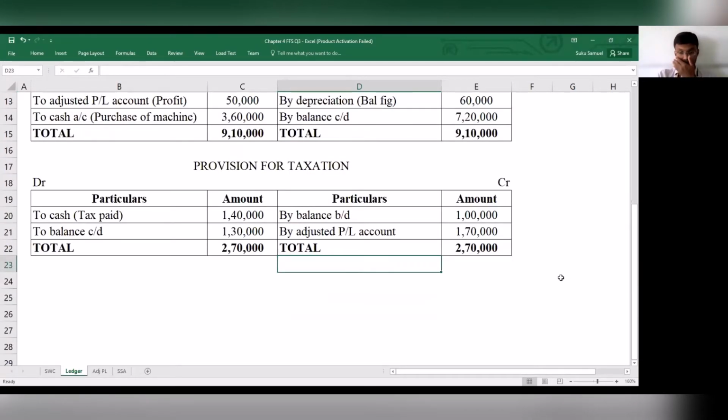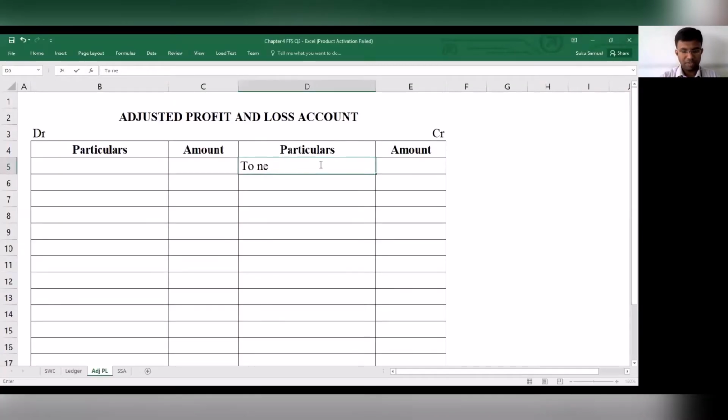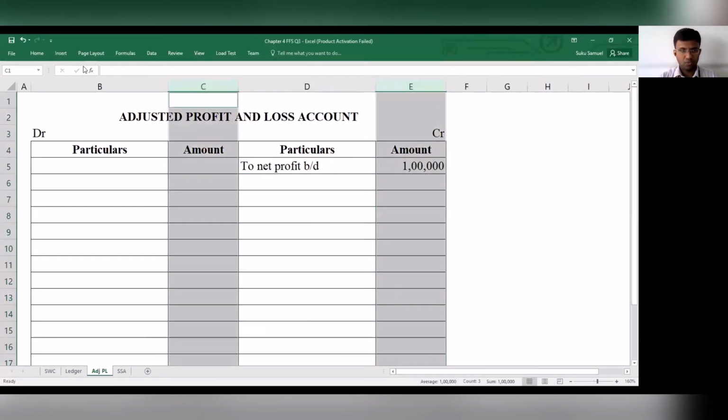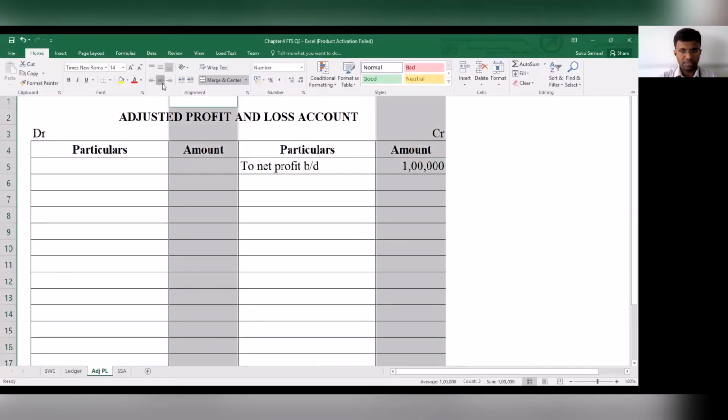With that we have completed the ledger accounts. We can move on to the next step. The next step is the adjusted profit and loss account, and here we will start off with to net profit brought down. How much is the net profit brought down? The net profit brought down is 1 lakh. So 1 lakh has been considered.